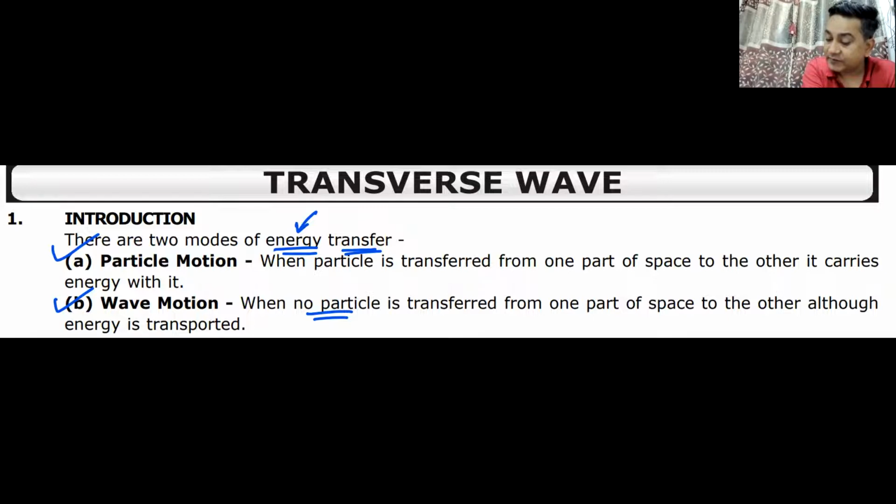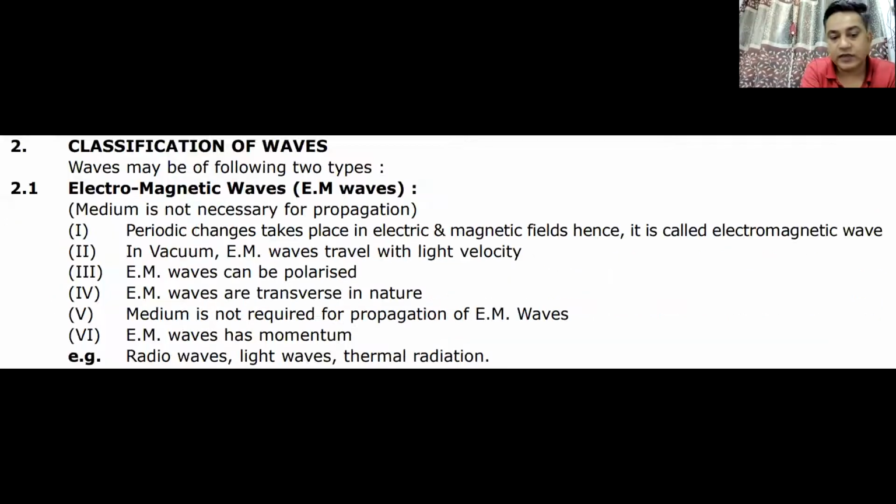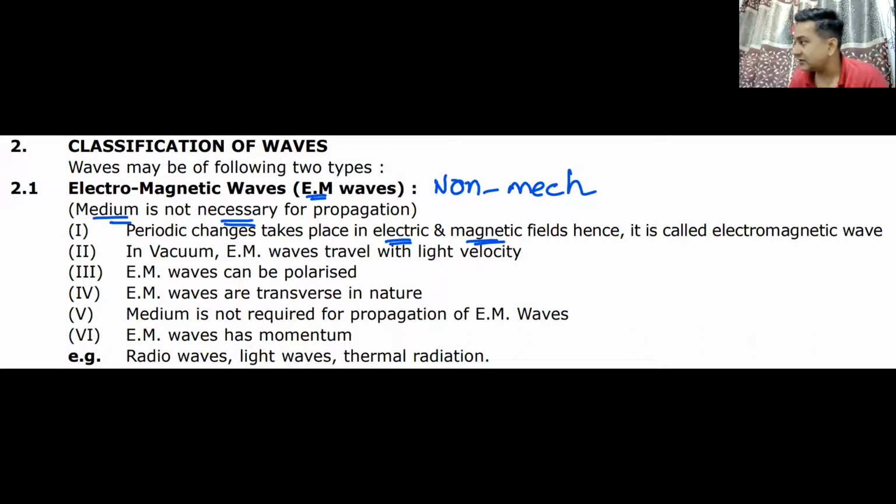Then these waves can be classified into two types. The first type is known as electromagnetic waves, EM waves. We will be covering EM waves just after this chapter. We can also call them non-mechanical waves. What are these EM waves or non-mechanical waves? They do not require any medium for their transfer. So light, all types of radiation, all these are EM waves. Since it is an EM wave, it has both electric as well as magnetic field.